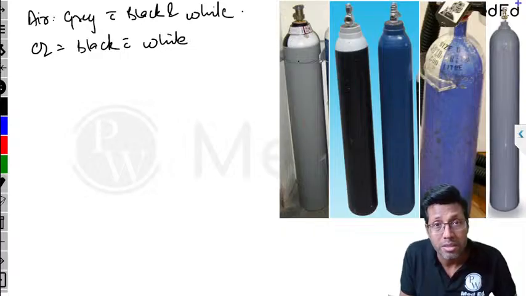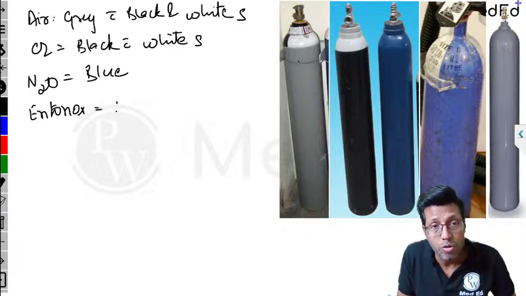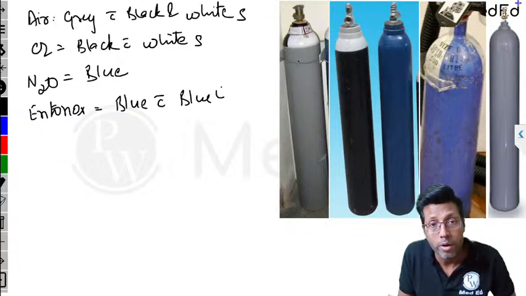Then you have nitrous oxide, which is completely blue in color. After that you have Entonox, being a combination of oxygen and nitrous, it's a mixed color: blue body with blue and white shoulder, or blue body with white shoulder. And the last one is carbon dioxide, gray in color.